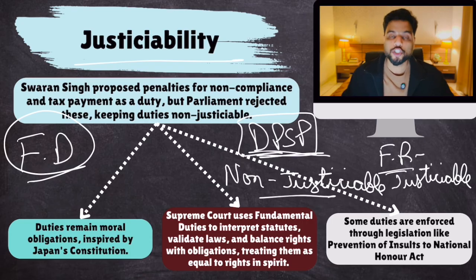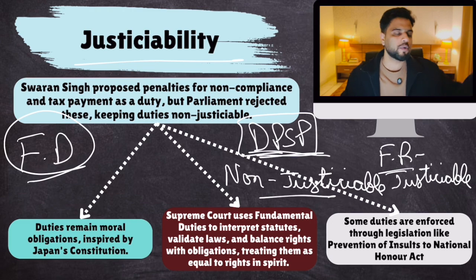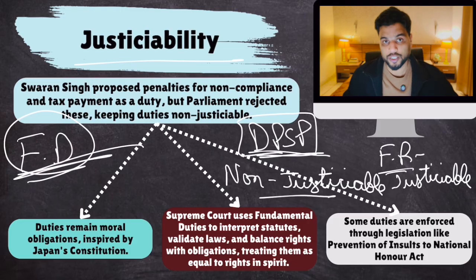Fundamental duties are non-justiciable. So if a citizen is not performing their fundamental duty, the state cannot take action against them just on the basis of this fact, saying this was the fundamental duty to cherish the noble ideals of freedom fighters and you're not doing so, so we'll put you in jail. They can't do it. Fundamental duties are non-justiciable. They are only there to guide the citizens that they should follow these duties, but the state cannot take any action on them. Understood? So they are non-justiciable.